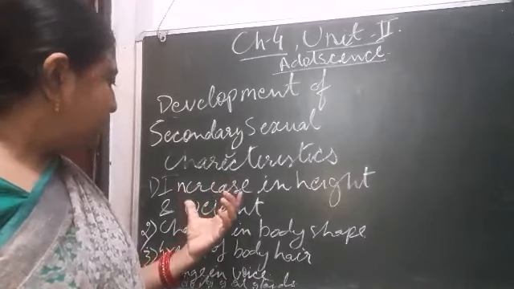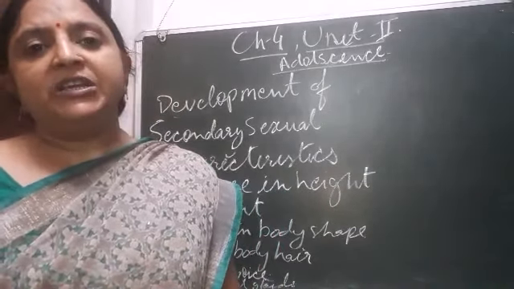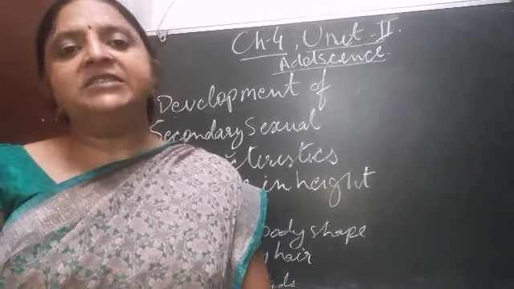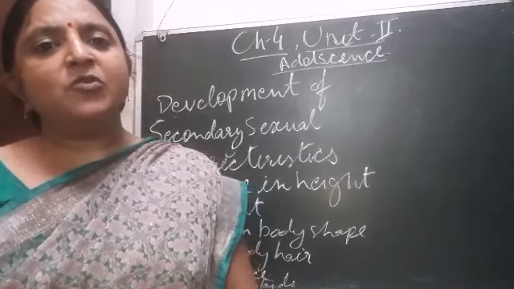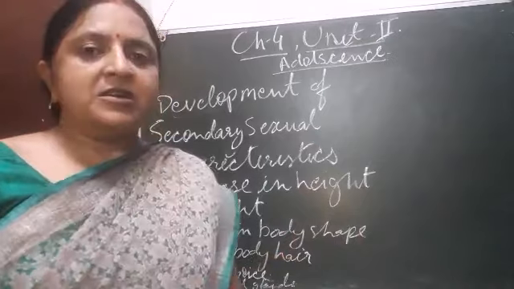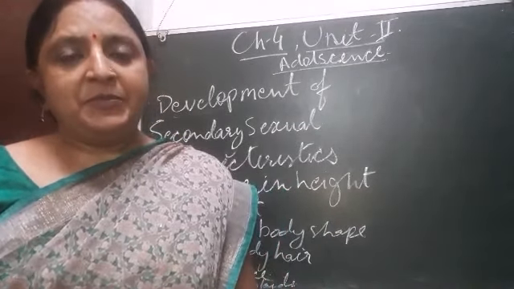Now, the first change that occurs is the increase in height. The adolescent's body starts increasing the length of bones, and this increase in the size of bones increases their height. It occurs earlier in females as compared to males.